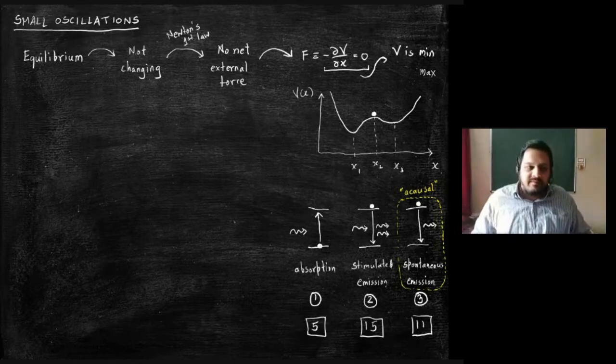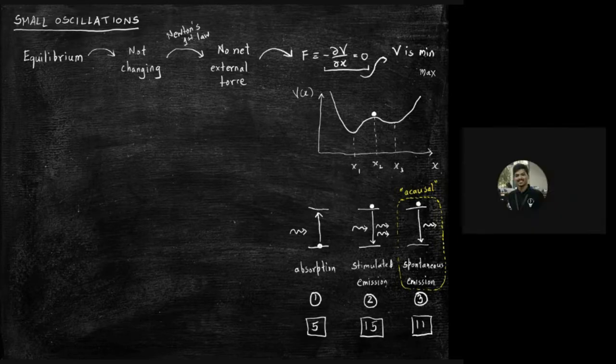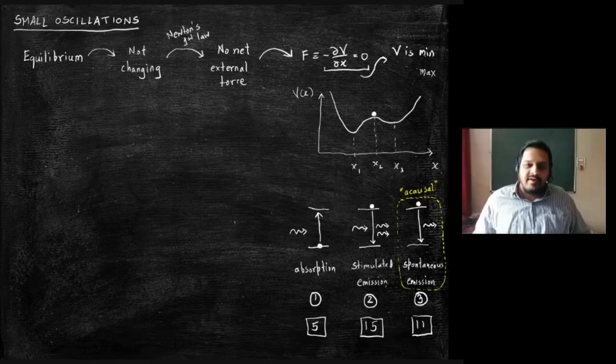Go ahead, Sunil. Sir, do virtual particles contribute to the increase in the entropy of the universe? It's a very good question, and I am afraid I don't know. But my guess is they won't, because they are virtual. They are not present forever. They come and they go back.